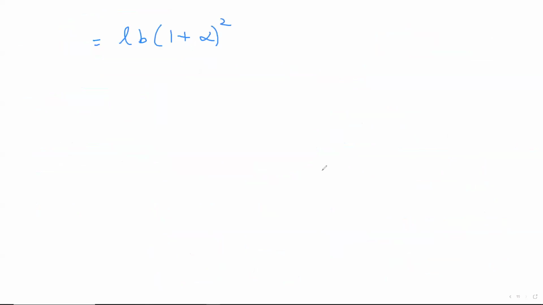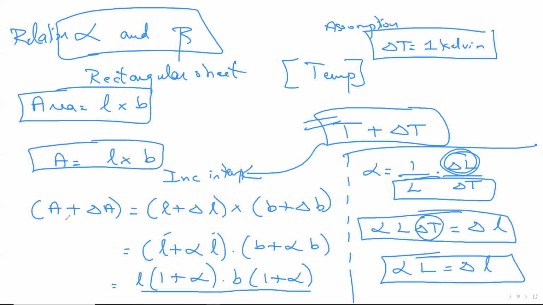Okay. Now, this is what I got. I'll expand the right-hand side. L into B as it is. A plus B the whole square: A square plus B square plus 2AB, 2 alpha. This is what I've got. Fine. Now, the good thing here is, you should be grateful for this, that you actually know the answer. Fine. Now, obviously, on the left-hand side, what can be seen? I had A plus delta A.